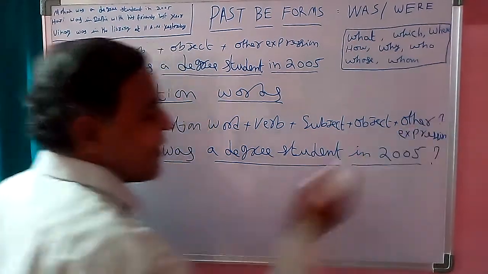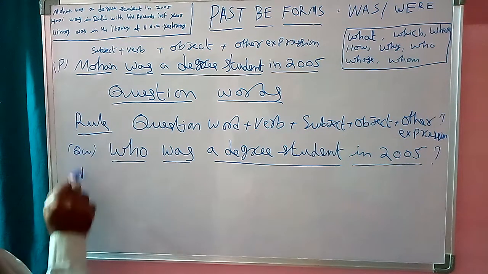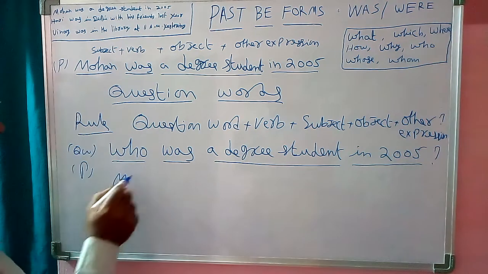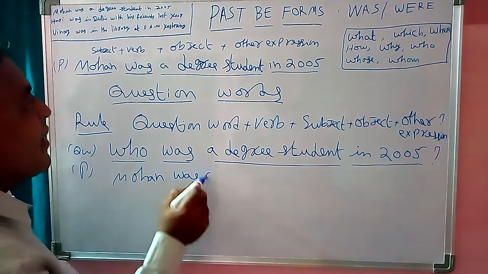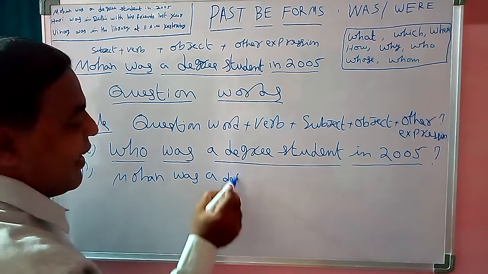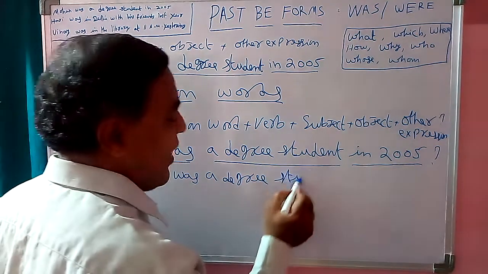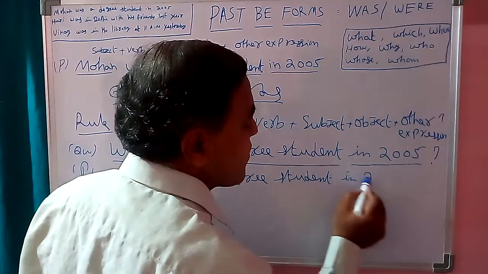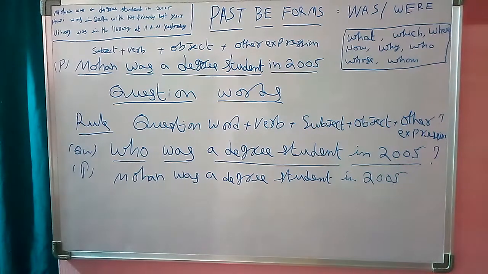This is the question. The answer, from the positive statement, is Mohan was a degree student in 2005.